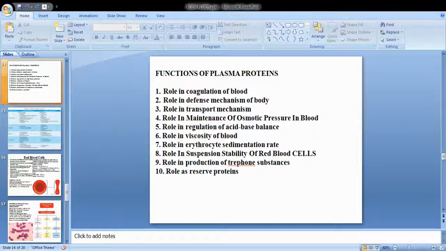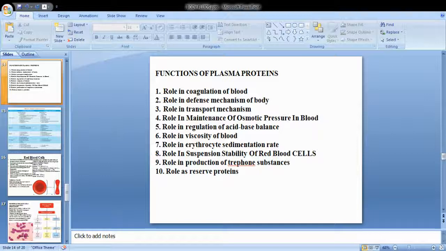That will tell you whether the person is in a normal state of health or a disease state. Whether the rate is faster or slower will tell you whether a person is suffering from a disease. If it settles faster, the number of proteins is increased in the body.